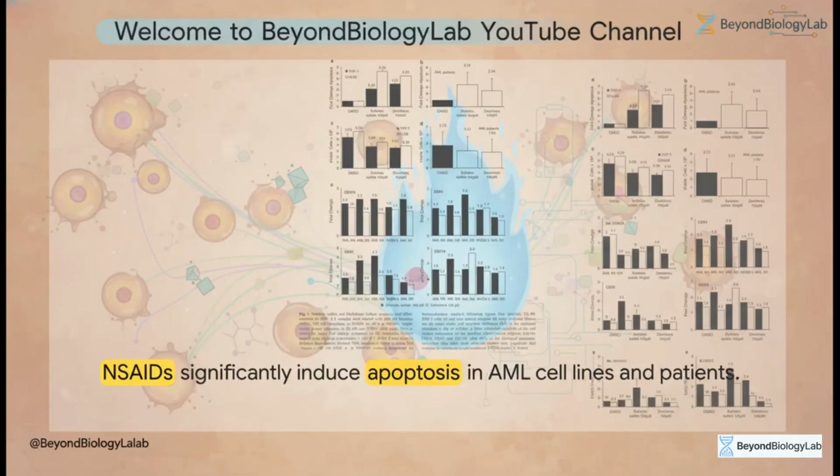The data here shows remarkable consistency across 42 de novo AML patient samples, as well as established cell lines like THP1 and HL60. When the researchers exposed these cells to 100 micromolar concentrations of Sulindac sulfide and Diclofenac over a 48-hour period, they observed dramatic spikes in apoptosis fold change. For example, in THP1 cells, Diclofenac induced a 6.30-fold increase in apoptosis, alongside a corresponding drop in viable cell numbers. This provides robust evidence that these specific NSAIDs can actually force these highly resistant cells to initiate their own destruction.